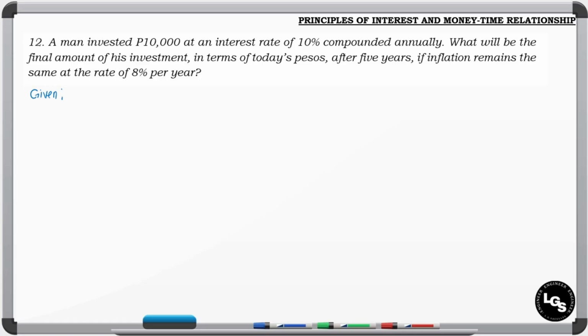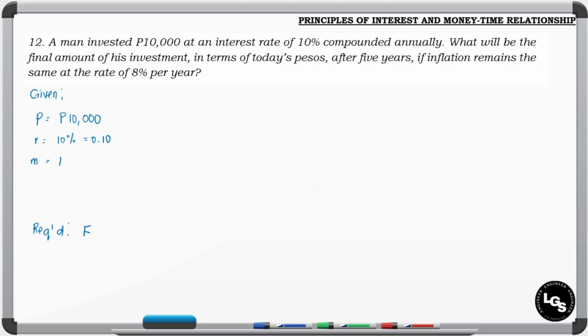So we have the present or the principal amount, which is 10,000 pesos. We have the nominal rate equal to 10%. So this is 0.10. And our compounding factor is annually, so that is 1. So the question, what will be the final amount or future amount or accumulated amount?